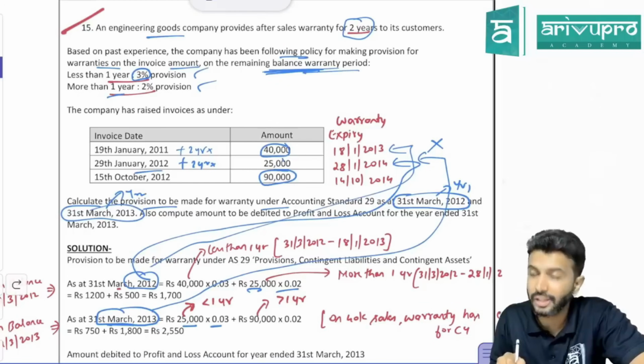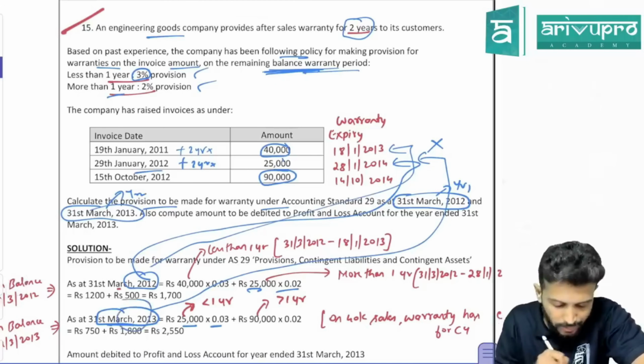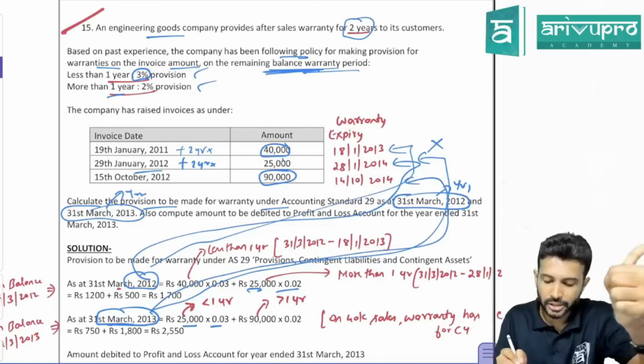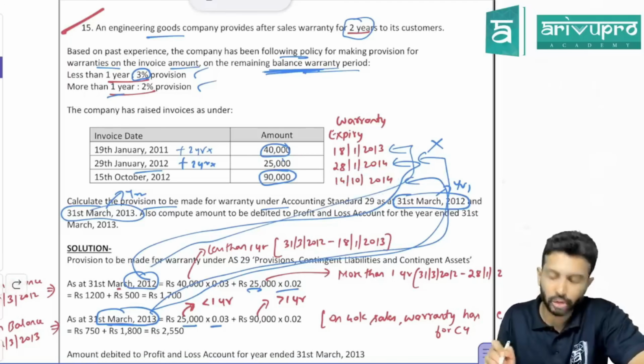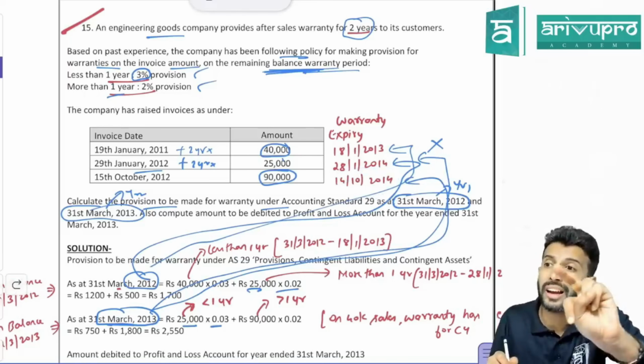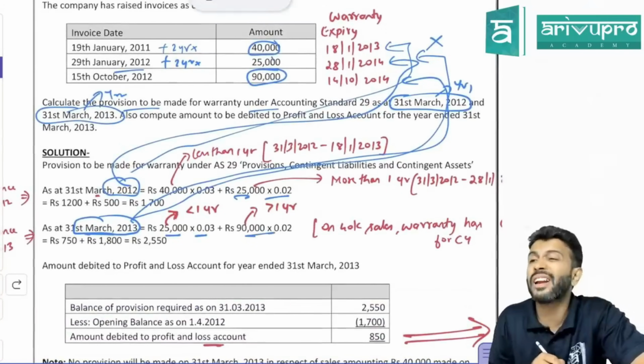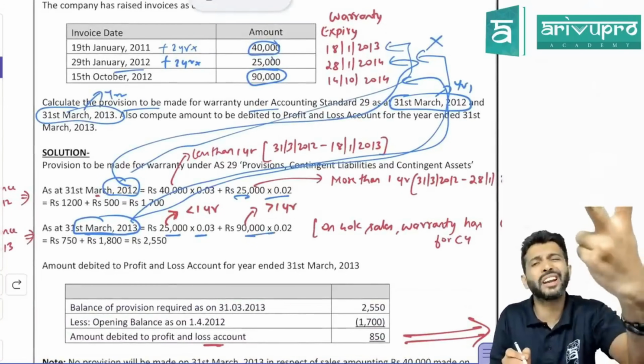14th October 2014. Sir, you are on 31st March 2013. Count from here till here. 31st March 2013 to 14th October 2014. Obviously, it is more than 1 year. So on this 90,000, the warranty period remaining is more than 1 year. If it is more than 1 year, you make provision at 2%.